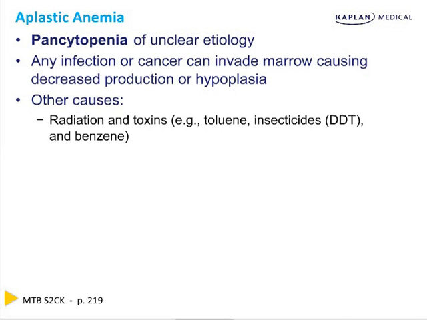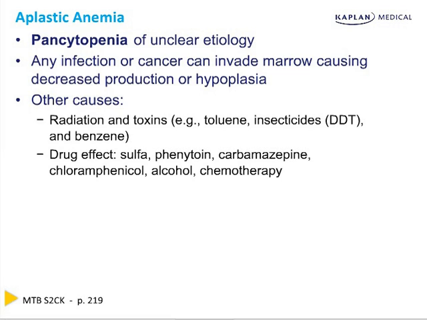That pancytopenia can be from radiation or toxins shutting down the marrow: toluene, insecticides, benzene. It's the direct effect of sulfa drugs. Phenytoin causes folic acid deficiency and can also shut it down. Carbamazepine, chloramphenicol exists only as a cause of board questions and pancytopenia. Overall, probably the single most common of these is actually alcohol, because when people are chronic alcoholics, the bone marrow just does not grow when it's pickled in alcohol all the time, and certainly chemotherapy.